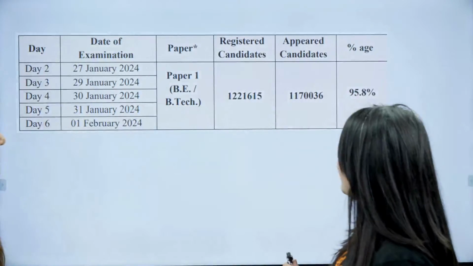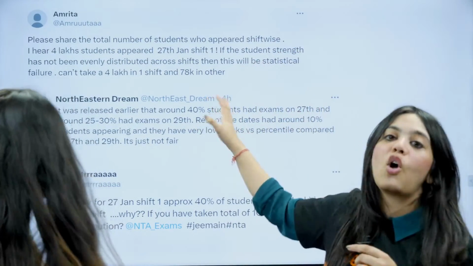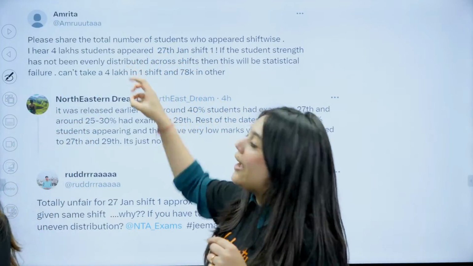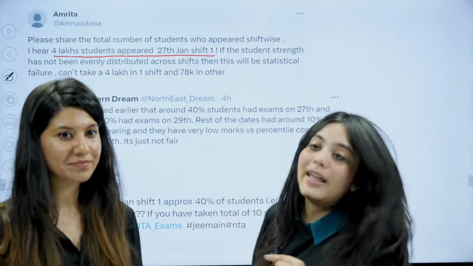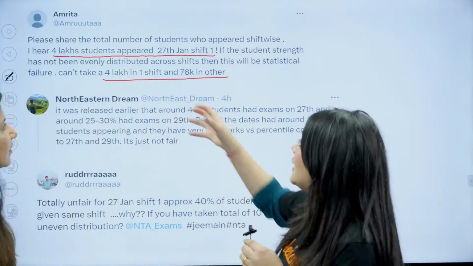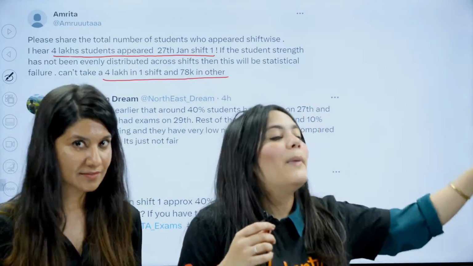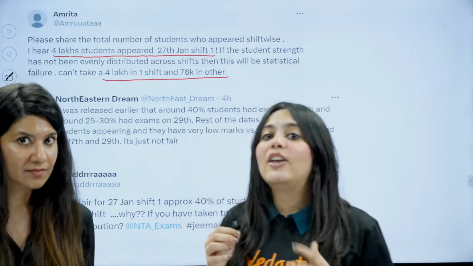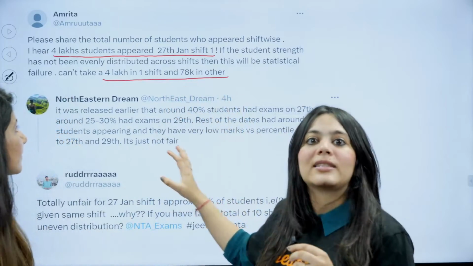Can you show us that comment section, ma'am? The comment section. So we'll directly jump to the comment section. Can you see people are commenting on Twitter? People are speculating that on 27th Jan, 4 lakh students appeared in just one shift and 78,000 in the other shift. Can you see this data? There is so much discrepancy in the numbers: 4 lakh appeared in your shift and in some other shift only 78,000 students appeared. This will cause huge havoc in your percentile score, no matter how many marks you're scoring. And this actually seems to be true.